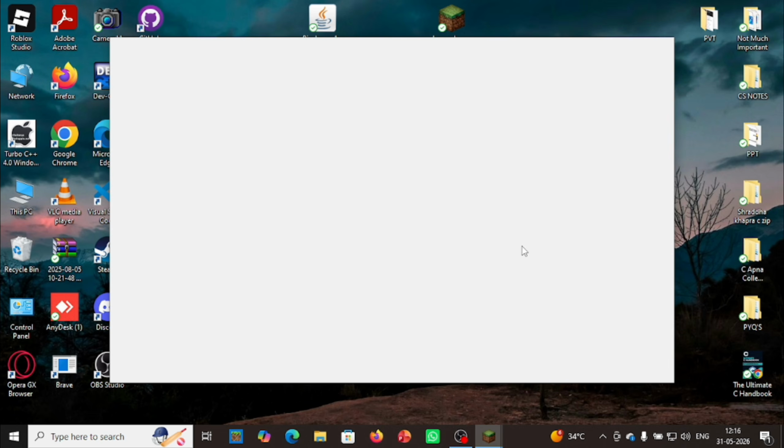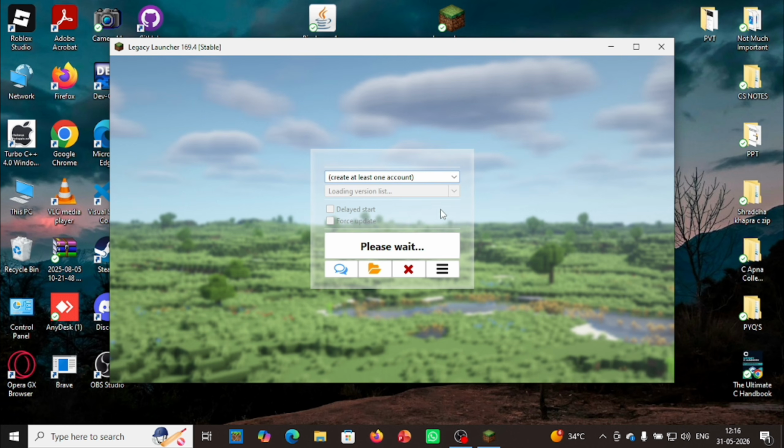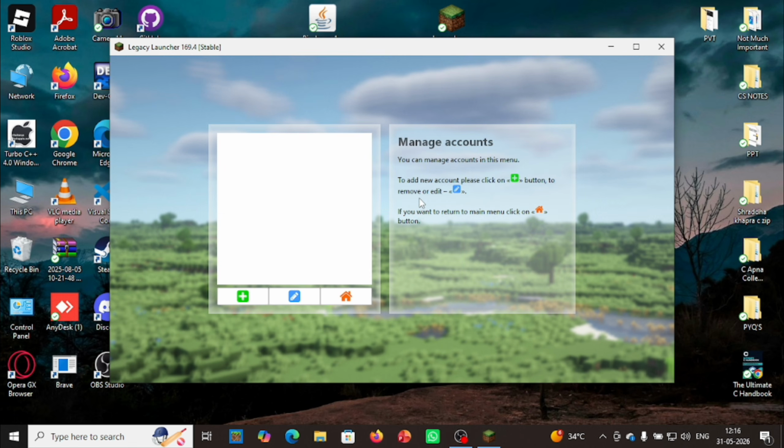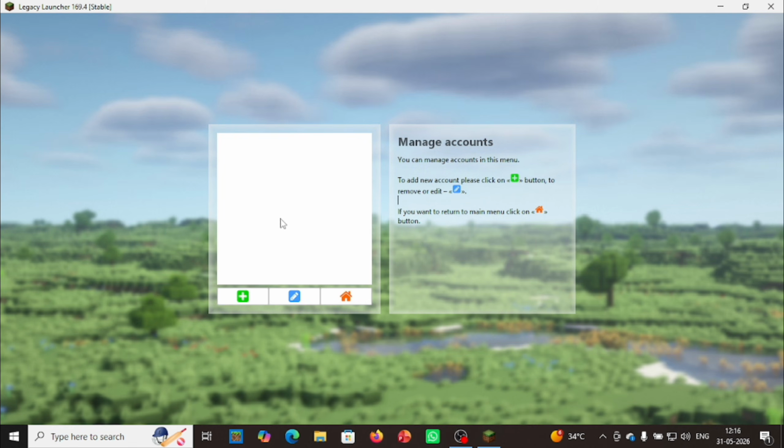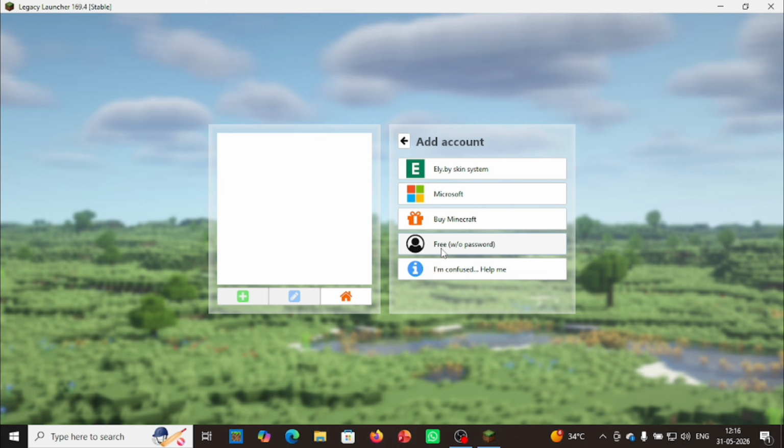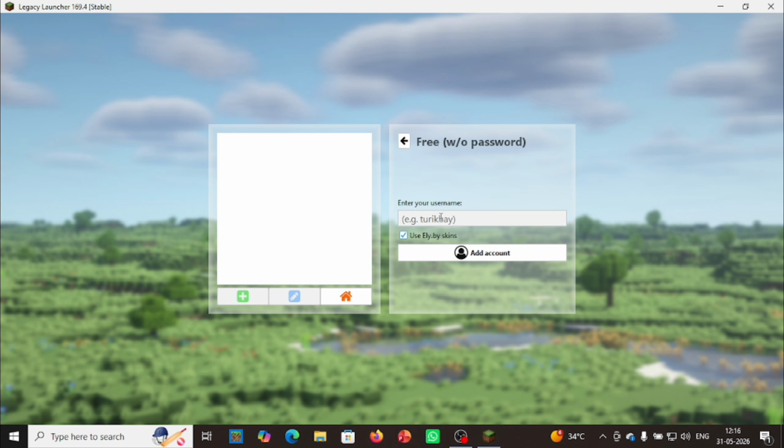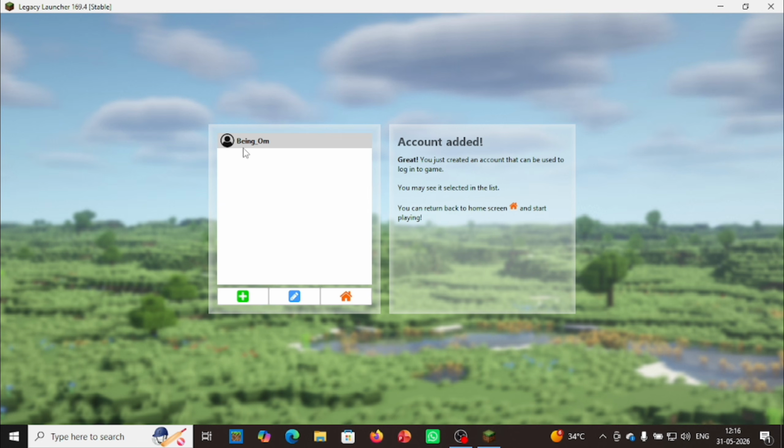If anyone is having trouble with the Legacy launcher, you can also download the TLauncher. I already made a video on it. As you can see, we will get a screen like this. We will press the cross button at the bottom, and as you can see, no versions are showing. So we will create an account first. Let me full screen it. We will select the free without password option, and you can keep any username you want. I will keep it simple, like my old username, same as my channel name.